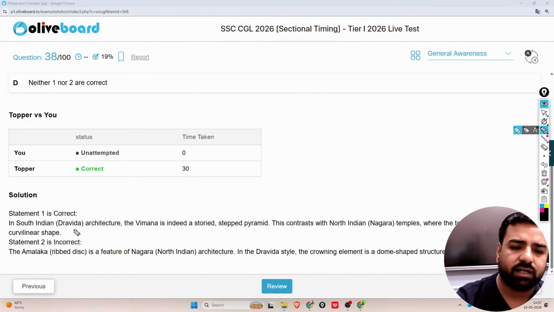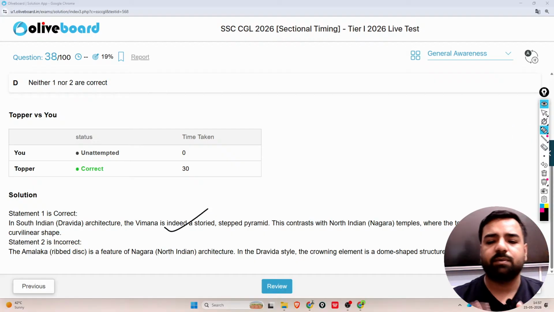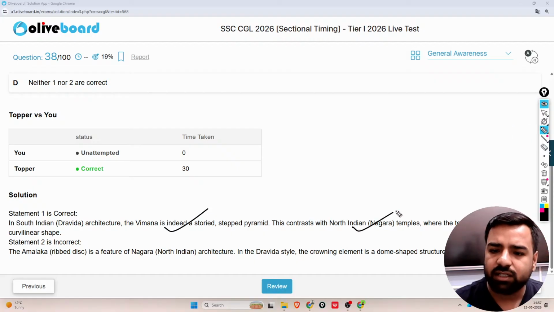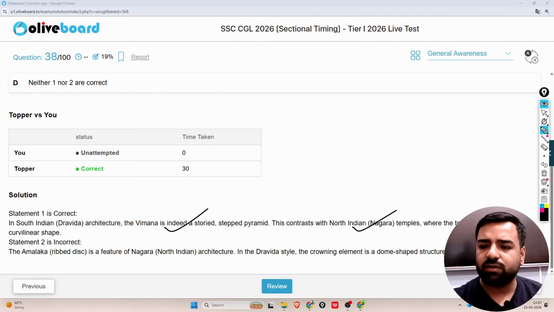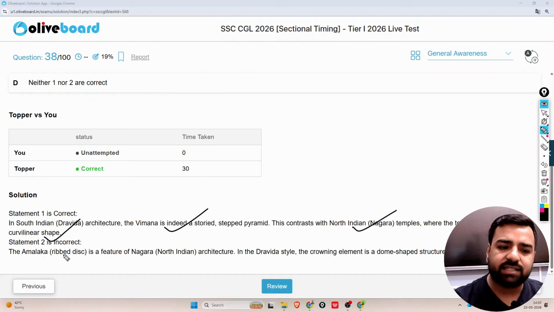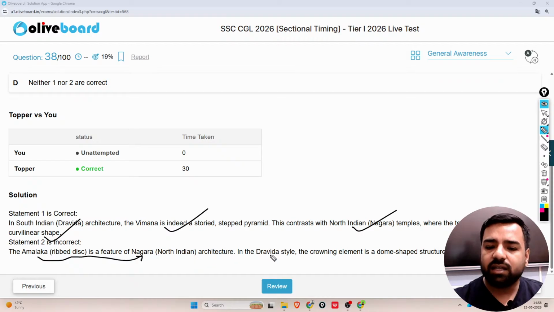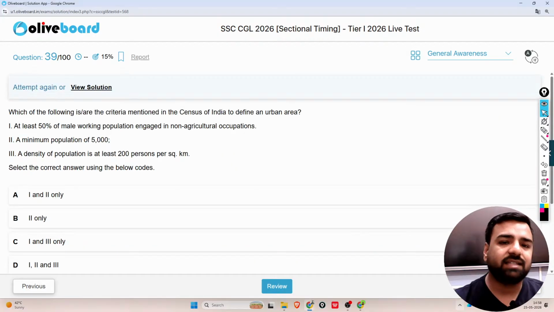South Indian Dravid architecture, Vimana, is indeed a stepped pyramid, as we have discussed. In the North Indian Nagara temples, the tower, that is Shikhara, has a curvilinear shape. We have discussed this. But talking about the second statement, why was it wrong? The Amalaka, that is the ribbed disc, is a feature of Nagara, that is North Indian architecture. In the Dravid style, the crowning element is a dome-shaped structure known as Shikhara, or we can say a Stupika. So guys, these temple structures are relevant to the examination, and you might have seen this question in all the tests. This is the reason why we are keeping it.